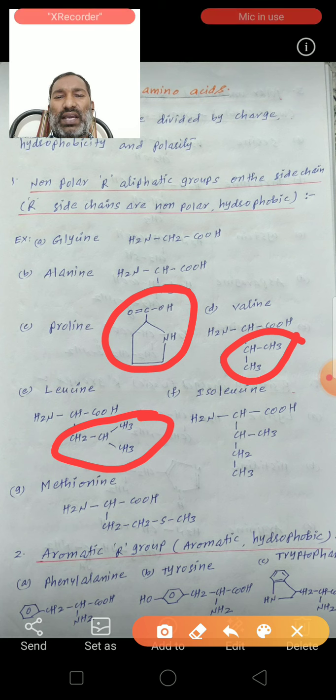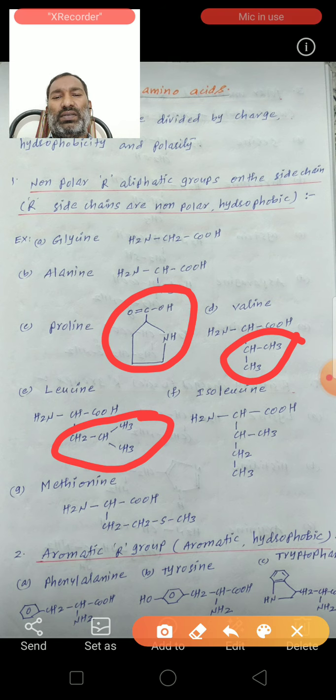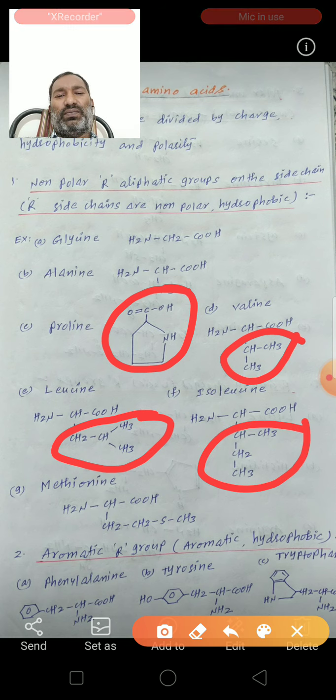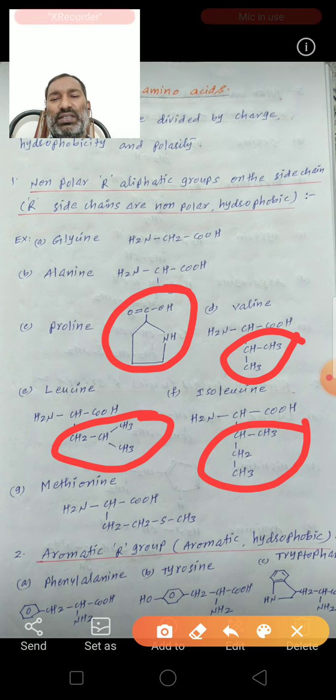Next, isoleucine. So here NH2 CH COOH, CH3 CH2 CH2. This is the substitution of alpha position. So next, methionine: NH2 CH COOH, CH2 CH2 S CH3.